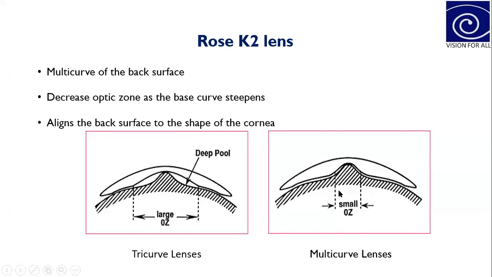it aligns really well to the shape of the cornea, and also it has a very small optic zone as compared to that of the RGP contact lenses. So a smaller optic zone gives us the option of much steeper base curves, which helps us in fitting advanced keratoconus. So just to fit the advanced type of keratoconus, we need steeper base curves, which will be available only in a smaller optic zone diameter.